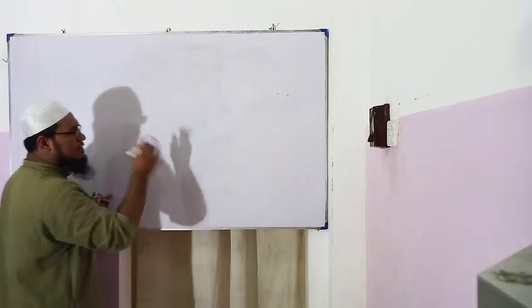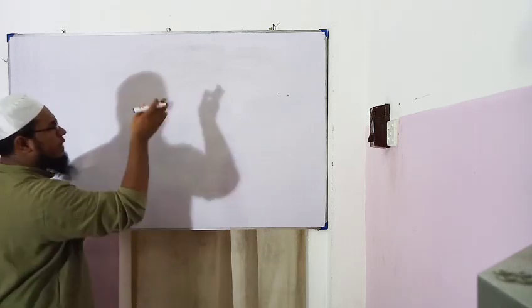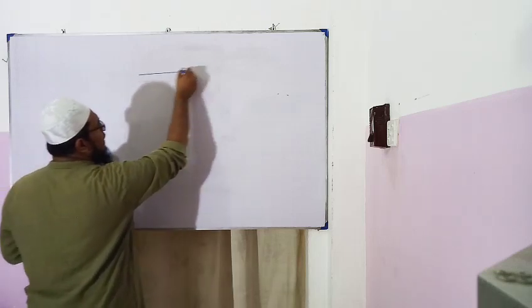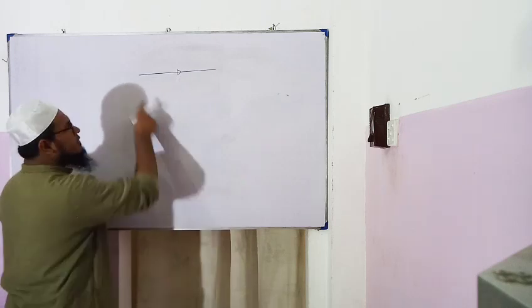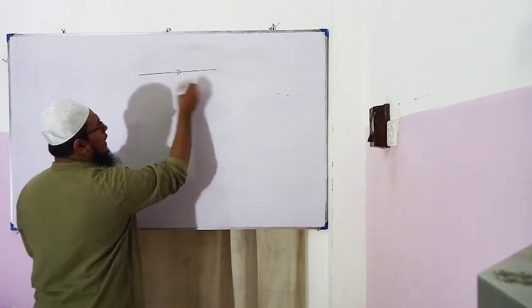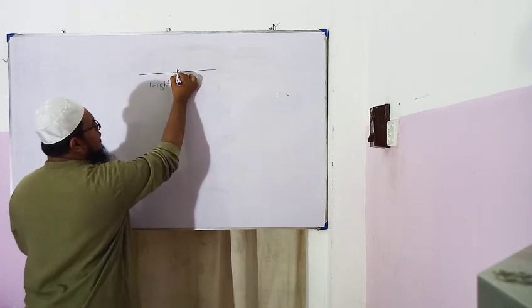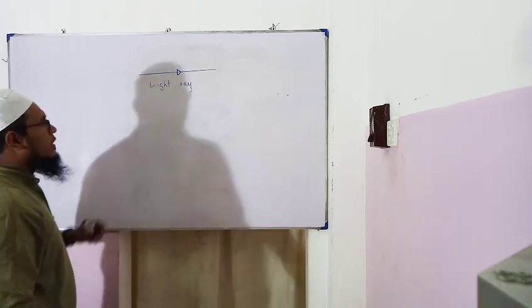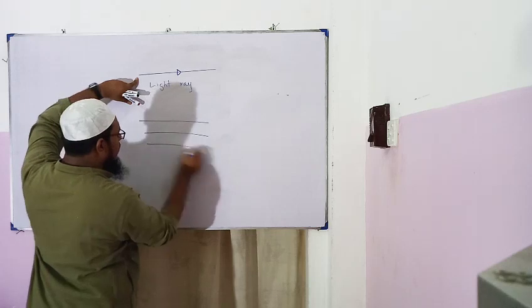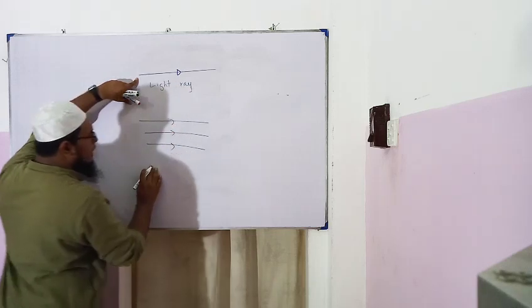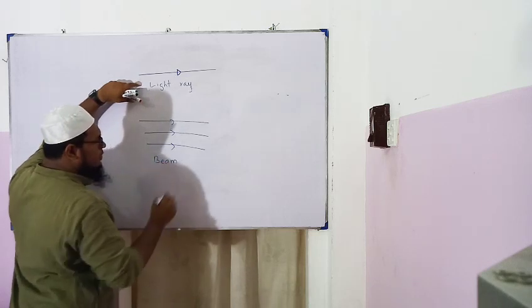Now in physics, we can see light, but we cannot see how it travels. So to represent that in physics, we draw a straight line with an arrowhead. This represents one light ray, and the arrowhead represents its direction. If it is one single line, it is called a light ray. If it is many single lines, it is called a beam of light.